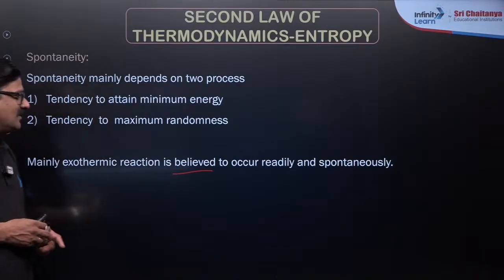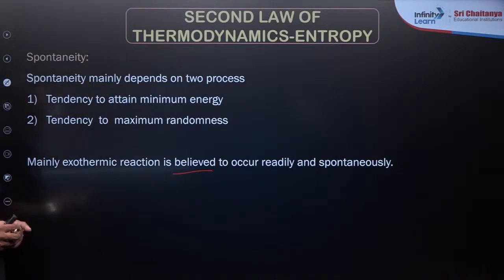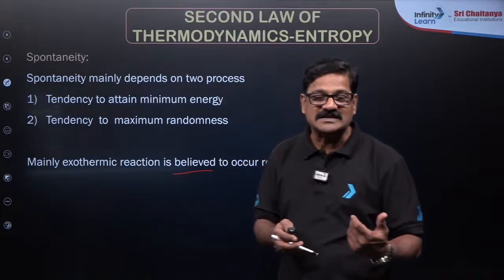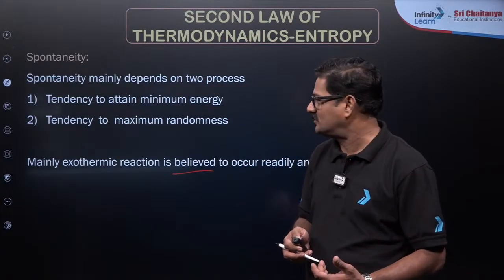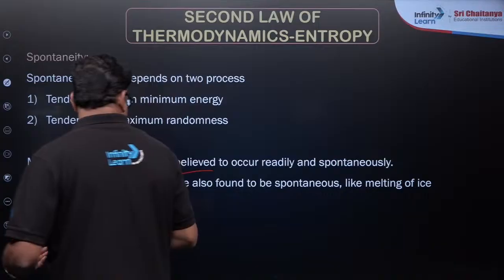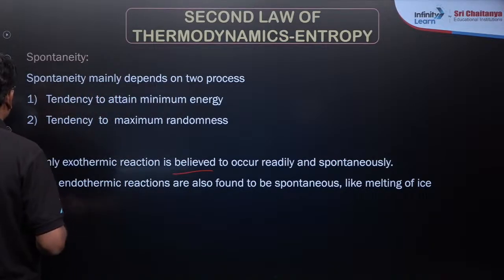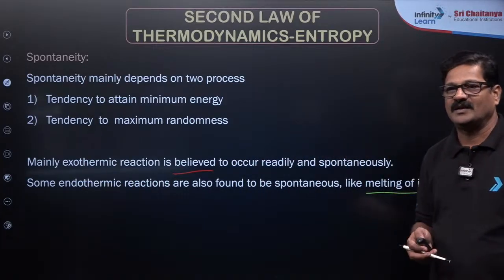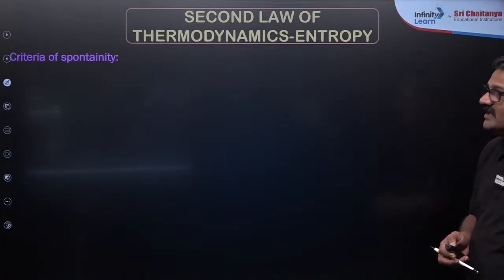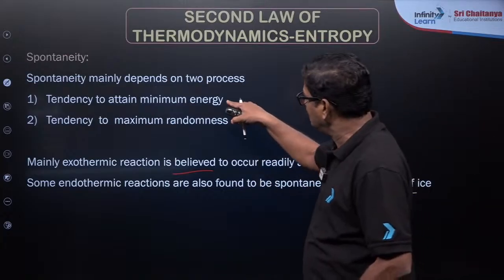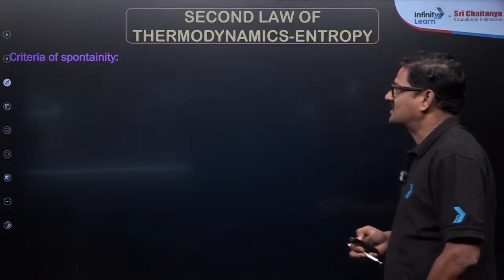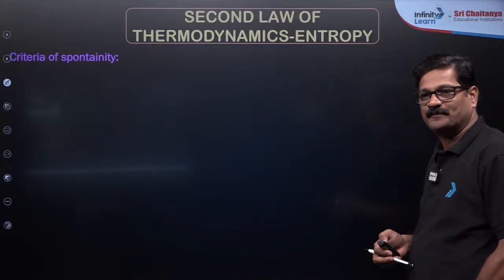If that is the case, melting of ice is an endothermic process and it is spontaneous, but it is an endothermic process. How come? So it all depends upon the other factors. Some endothermic reactions are also found to be spontaneous, because that is the example of melting of ice, you know. And the criteria which decide either this or both. That is what is given as the criteria of spontaneity.